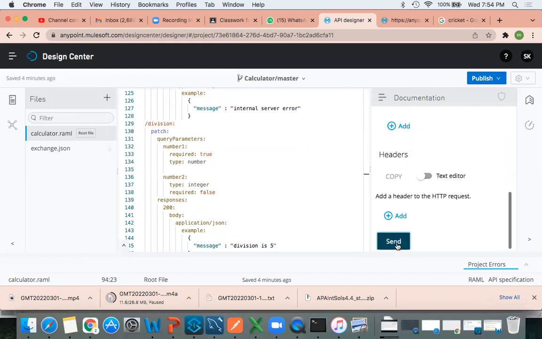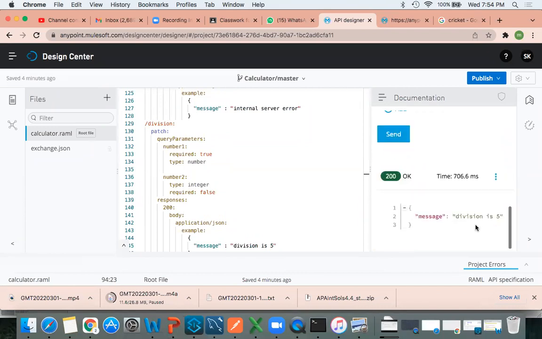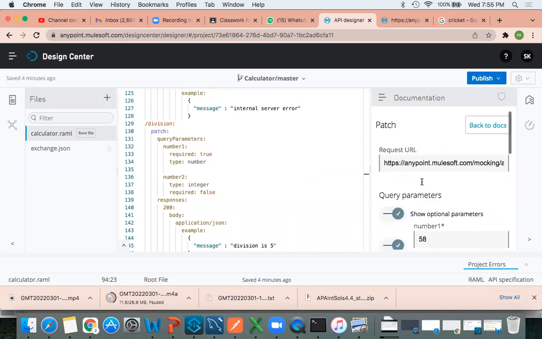Any other questions? Yes, sir. Whenever we are editing an API, all the time we need to enable the mock services? No, it's not like this. Whenever you want to share your API to customers or clients, that time you have to mock it. Otherwise, not required. We are testing here itself, right? It depends on client need. If they ask you to share this URL, you can do it like this. Okay, got it. Thank you.